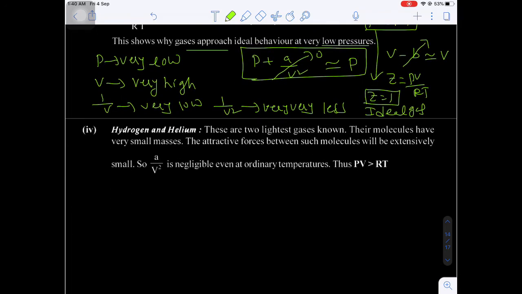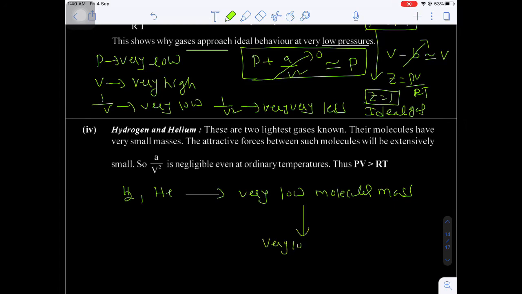And one more, hydrogen and helium. Do you know hydrogen and helium, they possess very low molecular mass, and molecular mass is directly proportional to intermolecular force of attraction.